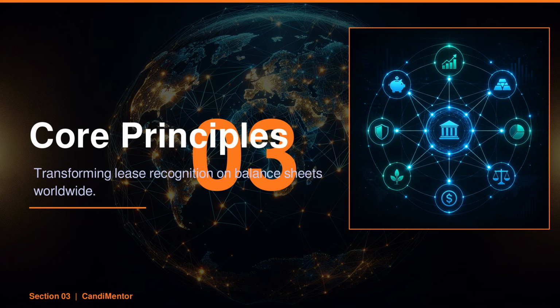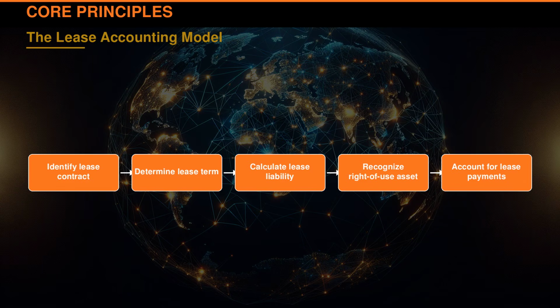Imagine a company with extensive lease agreements hidden off the balance sheet. International Financial Reporting Standard 16 changes this, requiring leases to be recognized as liabilities and assets. This ensures transparency and comparability. We'll explore how the lease accounting model systematically brings these leases to light, ensuring companies accurately report their financial obligations and assets. The lease accounting model transitions leases onto balance sheets as assets and liabilities, ensuring financial clarity.